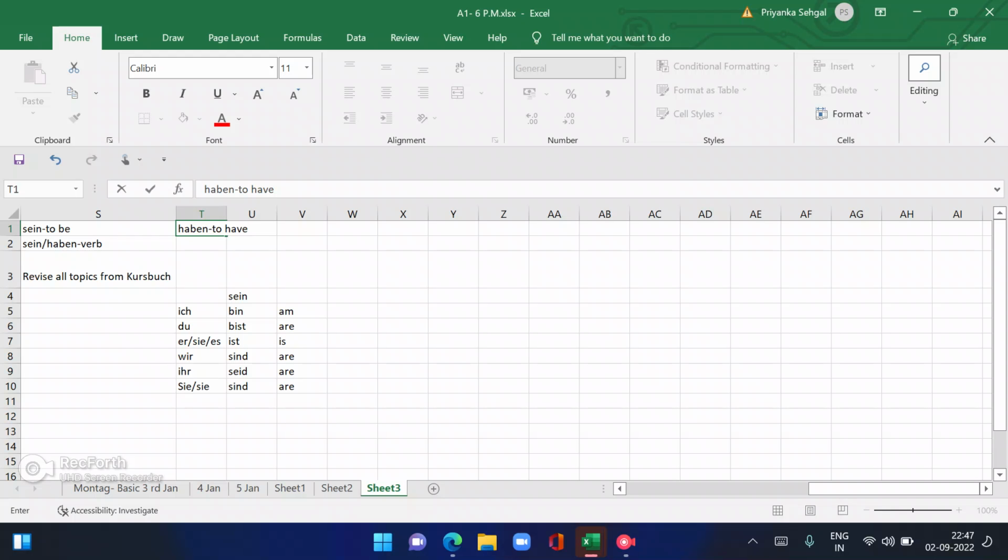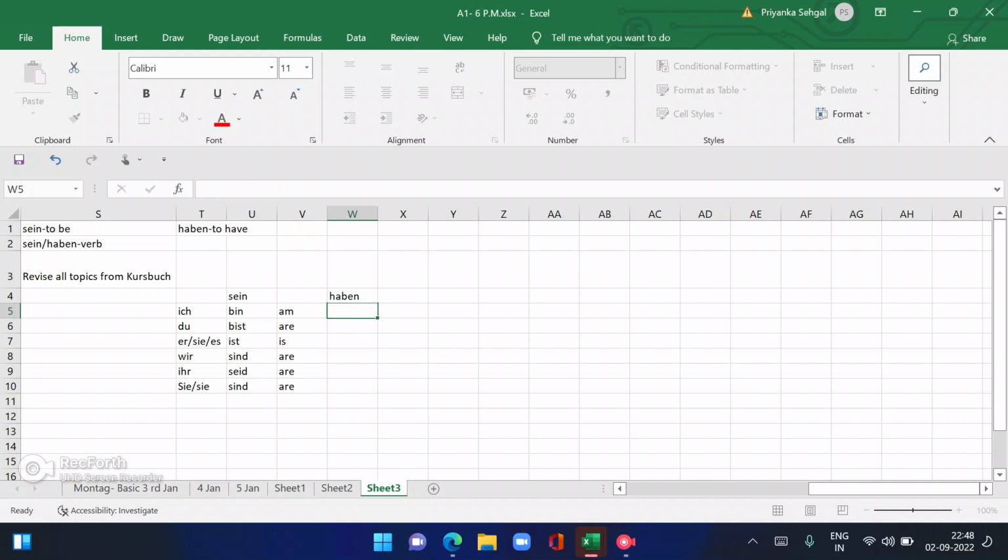Ich bin, I am; du bist, you are; er ist, he is; sie ist, she is; wir sind, we are; ihr seid, you all are; sie sind. So this is the conjugation of sein.